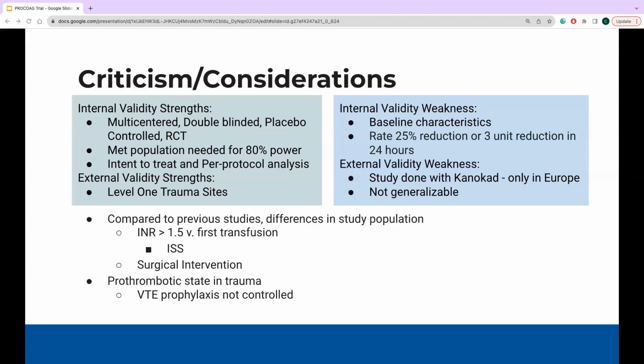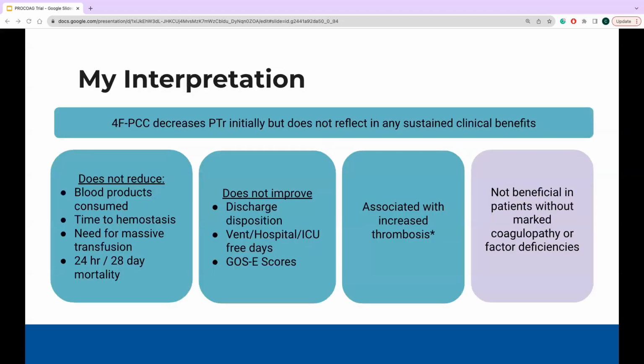Half-life of 4-factor PCC is around the 60-hour mark, and full clearance was anticipated to be about 12 hours post-initiation. So without further clarification and without control, it's hard to determine how true this increase in VTE events actually was. So my interpretation of the study is that overall 4-factor PCC can initially decrease PTR, in our case INR, but this decrease does not reflect in any sustained clinical benefit.